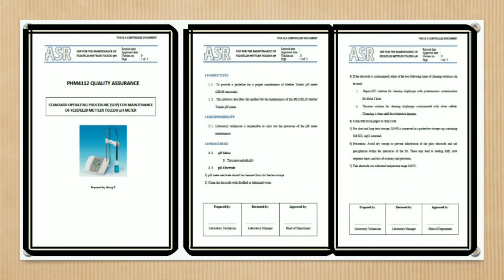Then the third page consists again of the detailed procedure which remained incomplete on the second page, and you can see the same columns below. Then on the fourth page, you can see other useful information relevant to the pH meter. Then just below it you can see a flowchart indicating the actual procedure that is to be carried out while operating the pH meter, and again below you have the same table.